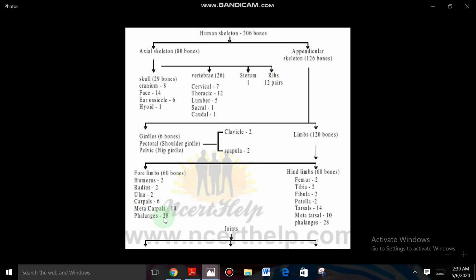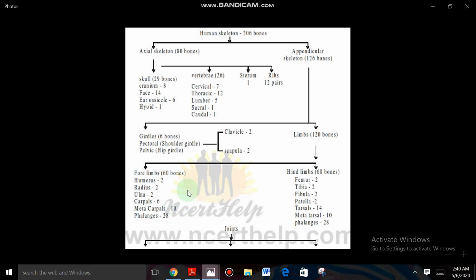And metacarpals, the metacarpals are presented in the region of the palm, those are 10 metacarpals presented, right. And phalanges, the bones presented in the region of where? In the region of fingers. Those are 28, means 14 phalanges are presented in one hand, right.